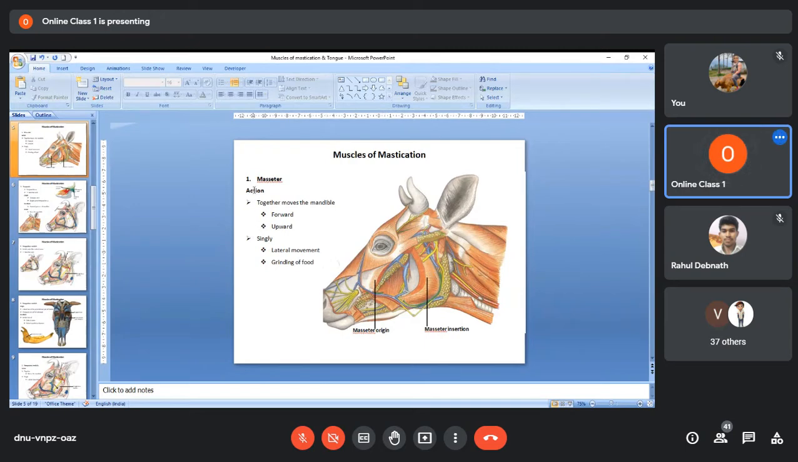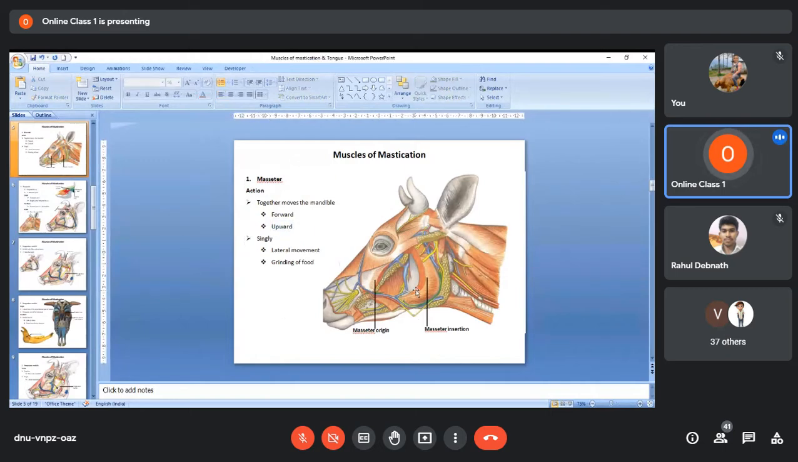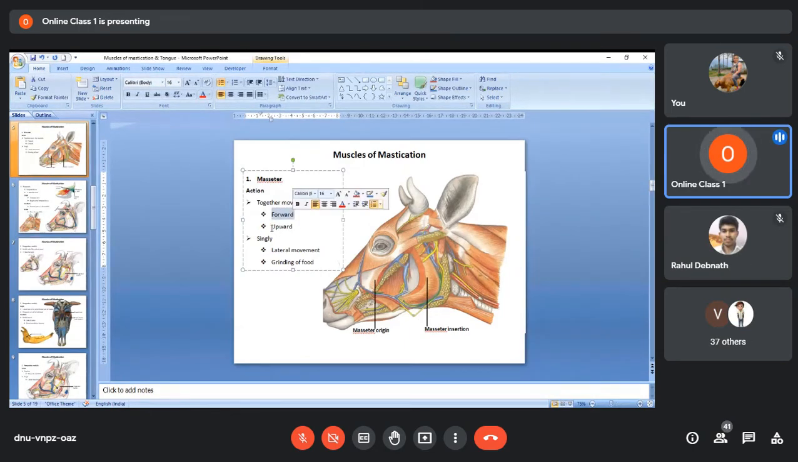Now, if you see the action, when the two masseter muscles, that is the right and left masseter muscle, act together, then it moves the mandible, or the lower jaw, forward and upward. Because you see, the origin is here, so this area is fixed. This is the insertion, so this is movable. So when the muscle contracts, the mandible will be pulled forward and also upward. That's why when the two muscles act together, it will pull the mandible forward and upward.